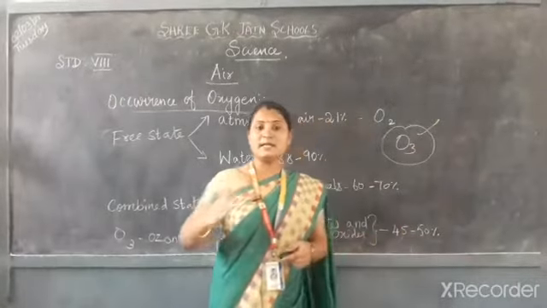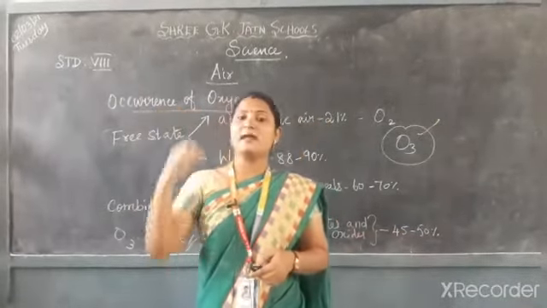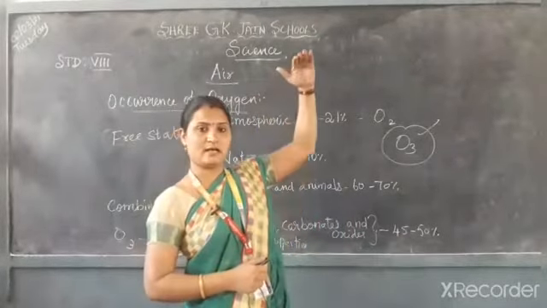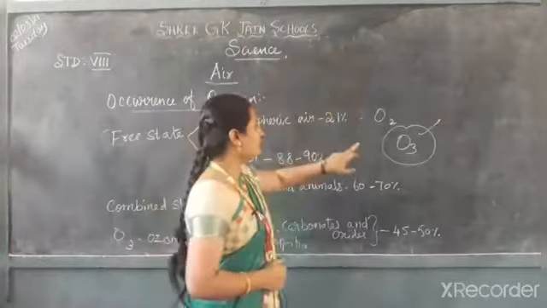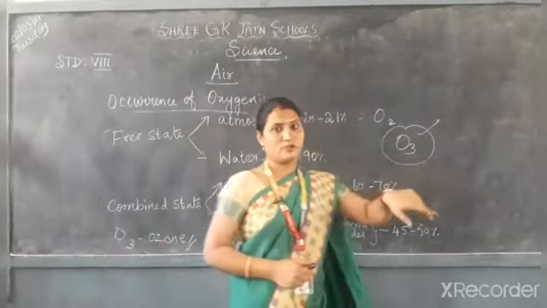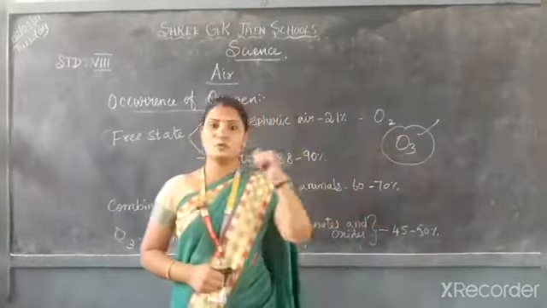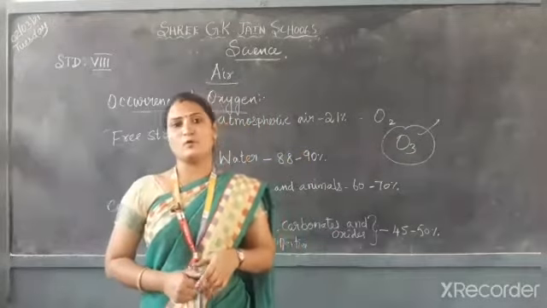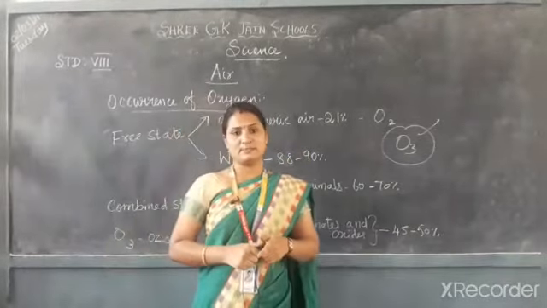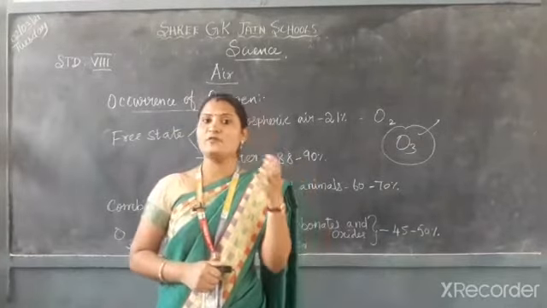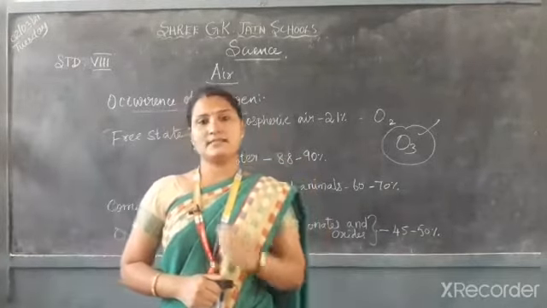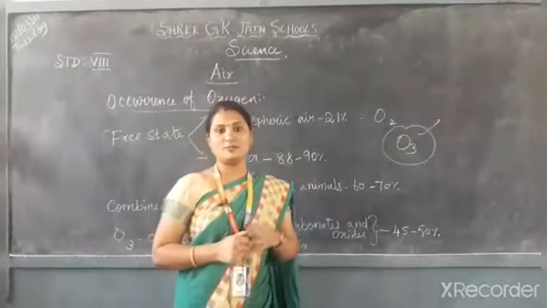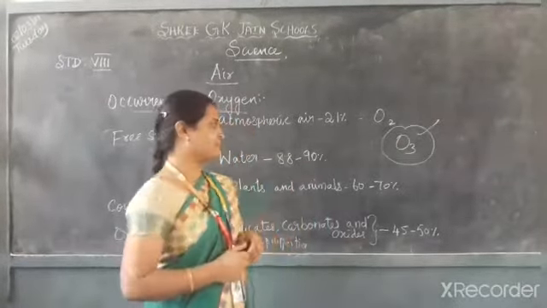It is present as the ozone layer in the upper atmosphere. So in our upper atmosphere, the trioxide is present, and this is what is called the ozone layer. We know the role of the ozone layer in our atmosphere: it protects us from the harmful rays coming from the sun and prevents us from getting damaged by them.